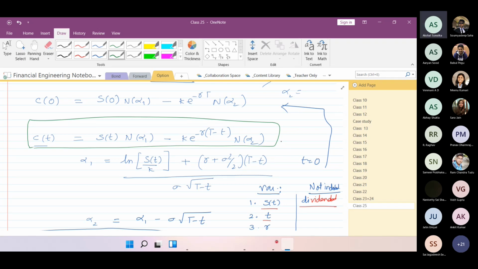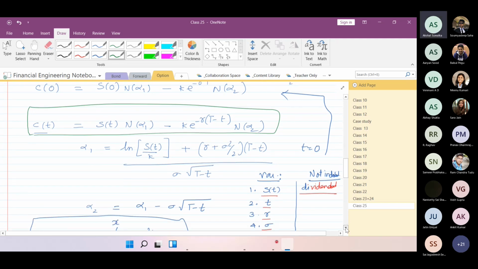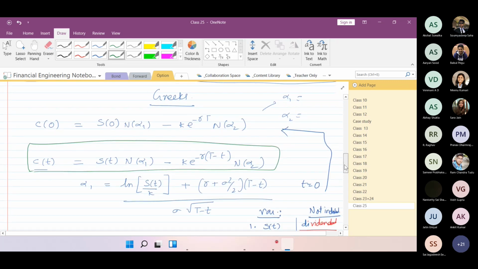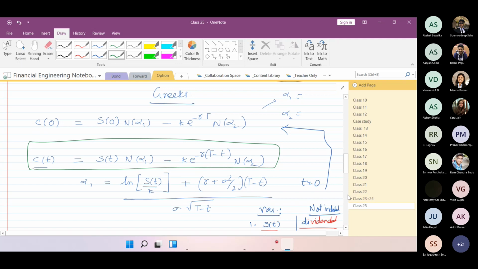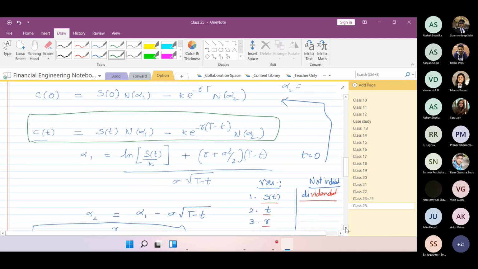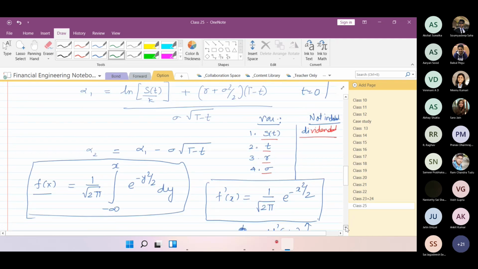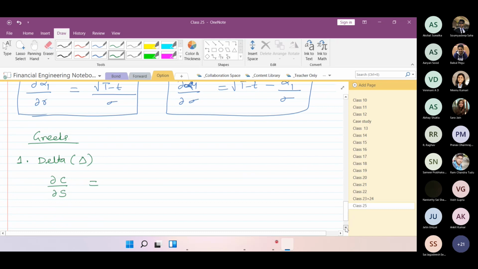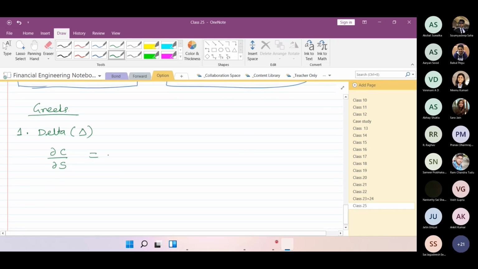No, because alpha 1 itself is a function of S. Yes or no? Yes, sir. I would like you to note down this expression, so that by then you should be able to get this equation. If I do the partial derivative of the call option price with respect to S, it should be N of alpha 1.